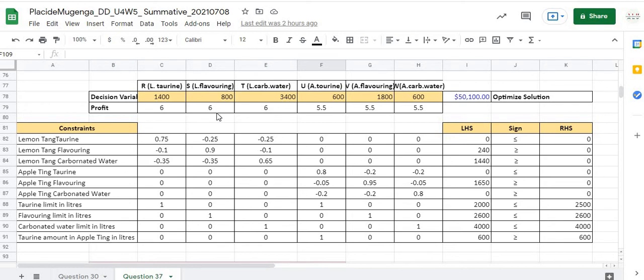So Red Bull would be better off producing more of those products in order to generate more than the optimal solution they have already realized.